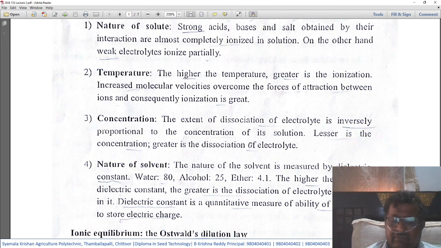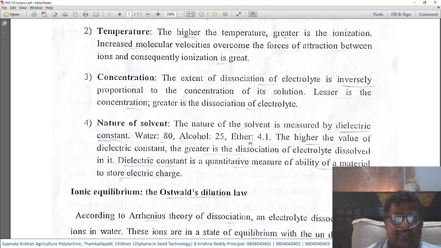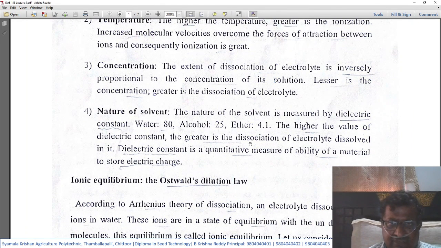That is number 2. Number 3, concentration. The extent of dissociation of an electrolyte is inversely proportional to the concentration of its solution. That is, lesser the concentration of the solution, greater is the dissociation of an electrolyte. In a given solution, if the concentration is less, then the ionization process will be very high.